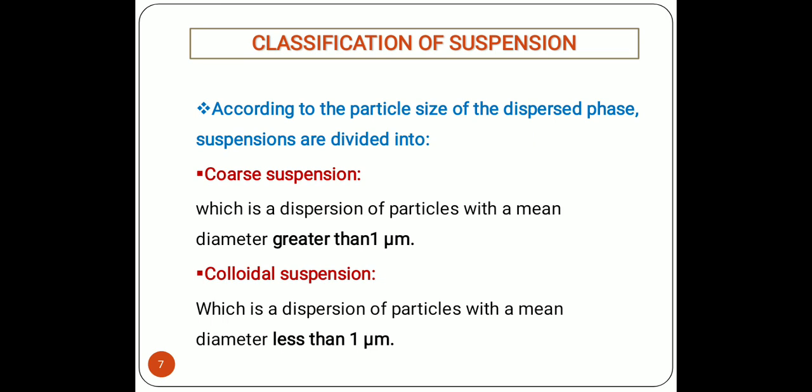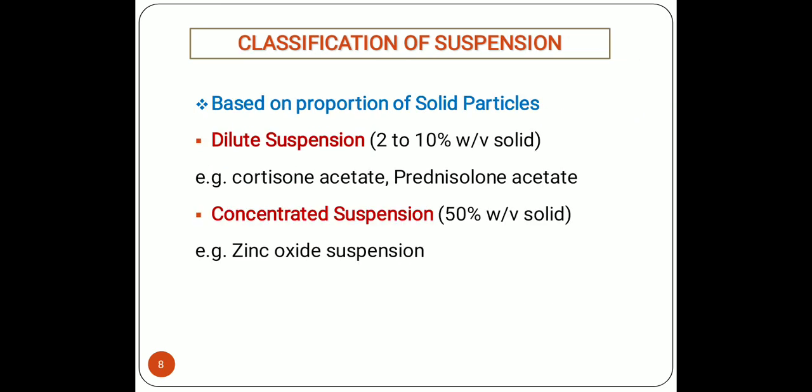So here coarse suspensions are those where particles with a mean diameter greater than 1 micrometer are present, and colloidal suspensions are those having particles with a mean diameter of less than 1 micrometer. So these two, coarse suspension and colloidal suspension, are the classes of suspension according to particle size of the dispersed phase. Then the second one is based upon the proportion of solid particles. Suspensions are categorized into two: dilute suspension and concentrated suspension.